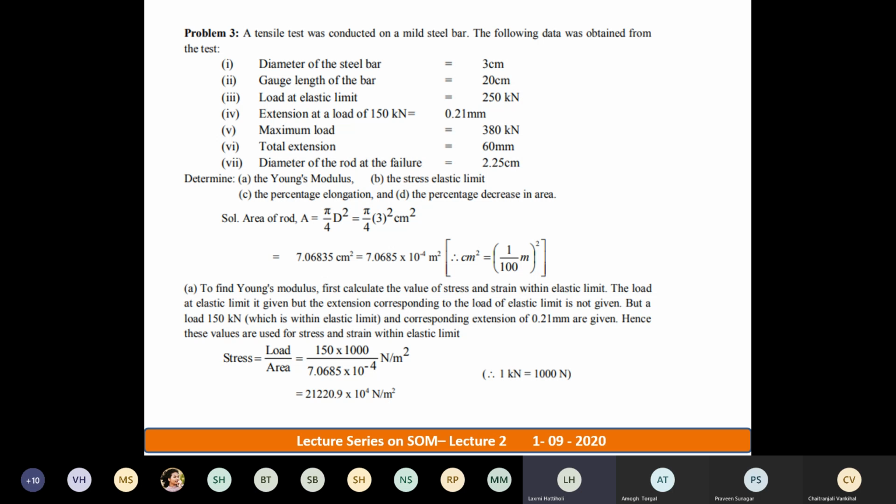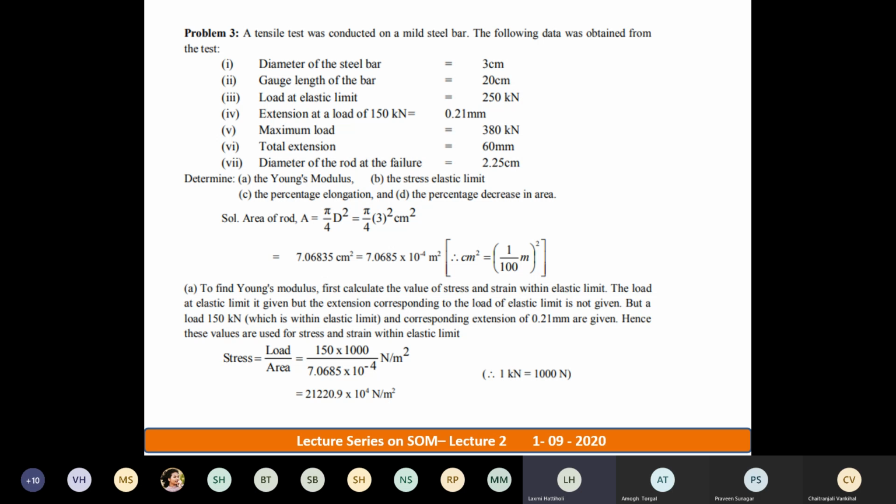20 centimeter gauge length in the sense, how many mm? 200 mm. 200 mm, very correct. See, whenever you answer, please tell your name and answer. Who answered this 200 mm? Chaitranjali. Okay. See, you can say Chaitranjali, it is 200 mm. This is how you need to answer so that I'll get used to who is answering the question and all.